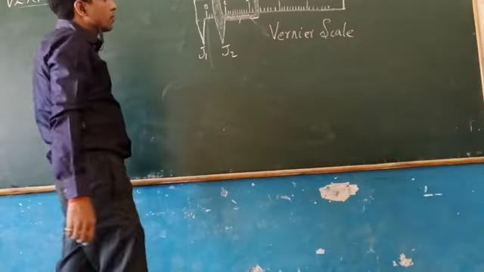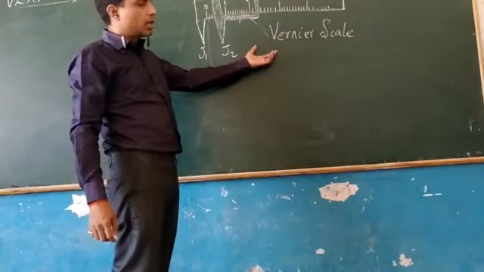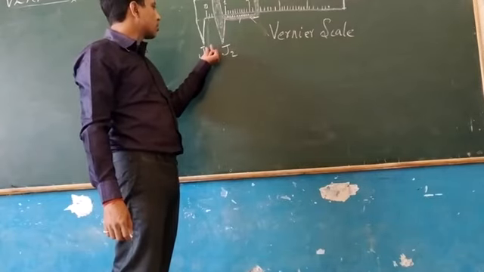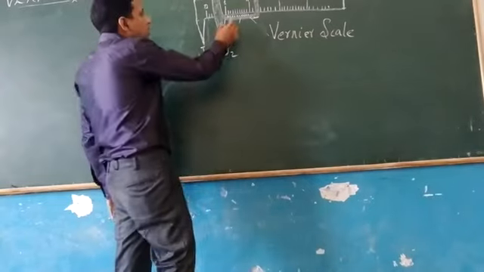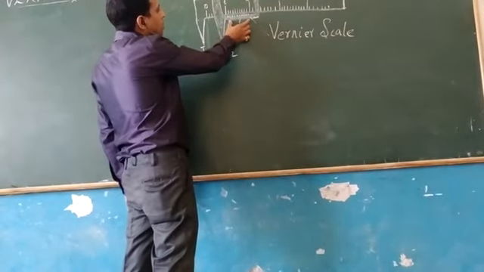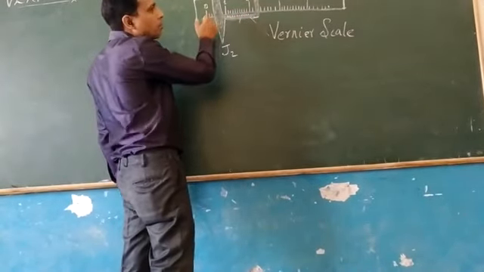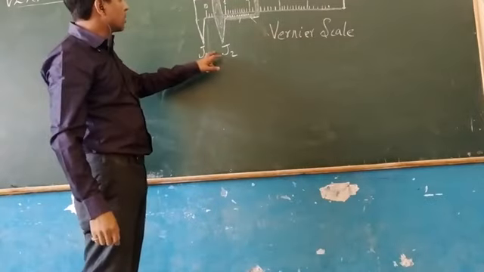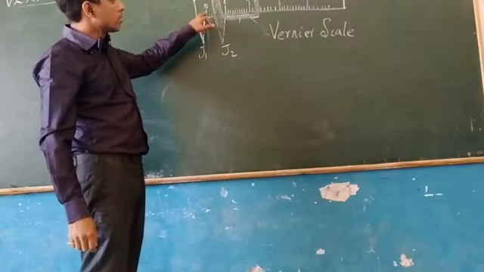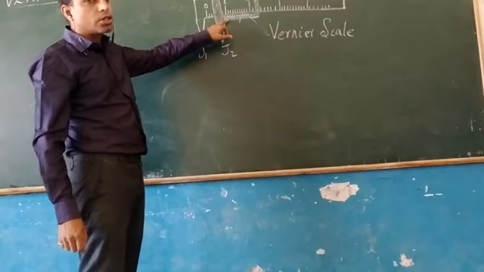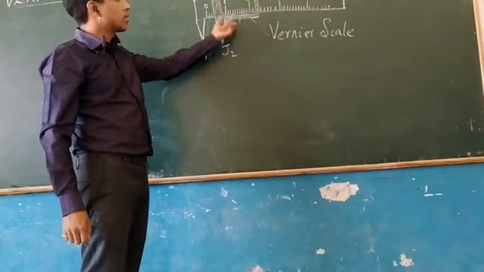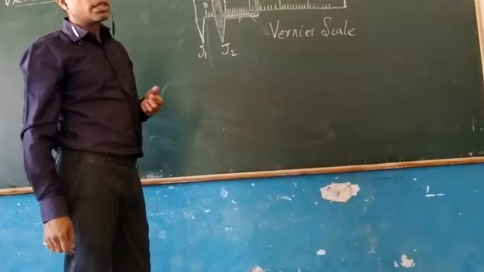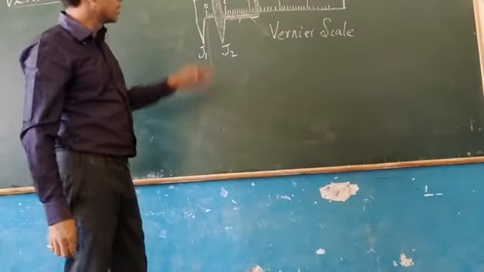As I told you, the vernier scale has 10 divisions, and if you make both the jaws J1 and J2 in contact, you will see that the 10 divisions of the vernier scale coincide with the 9 divisions of the main scale. It means when the 0 of the main scale is coinciding with the 0 of the vernier scale, then 10 divisions of the vernier scale exactly coincide with 9 divisions of the main scale.